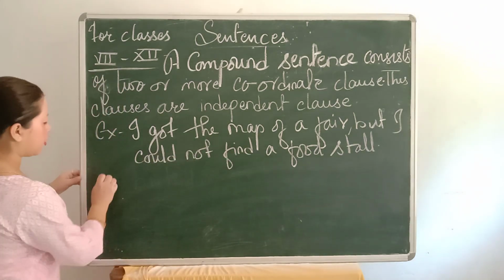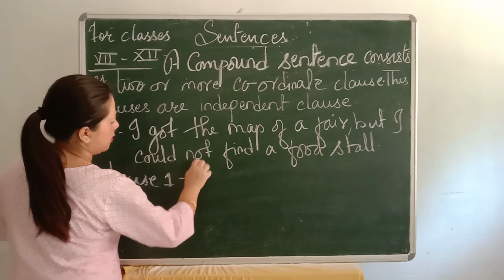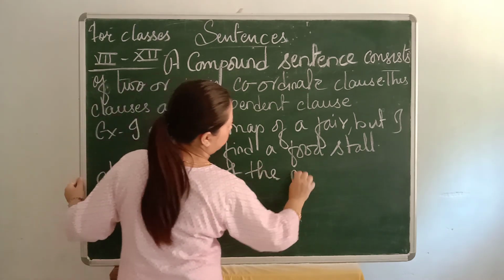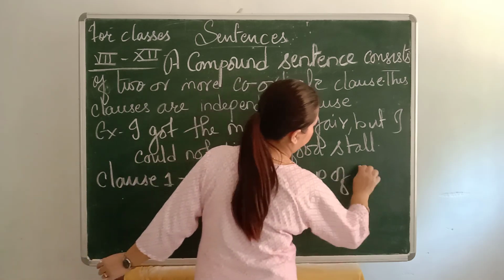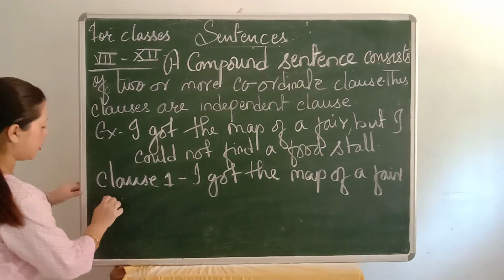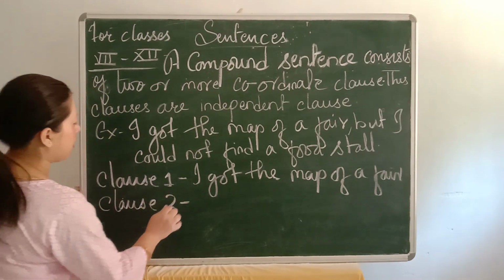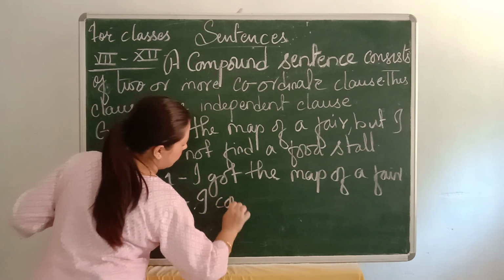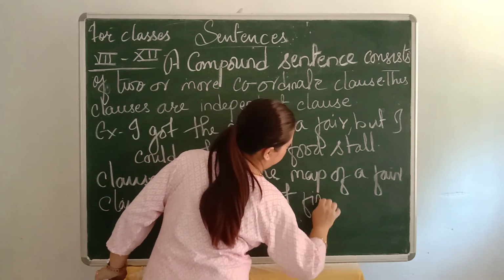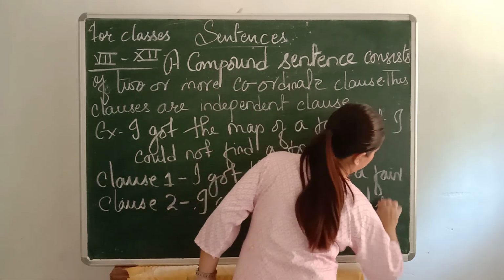So here, clause 1 is "I got the map of a fair." This is the first clause. The second clause is "I could not find a food stall."